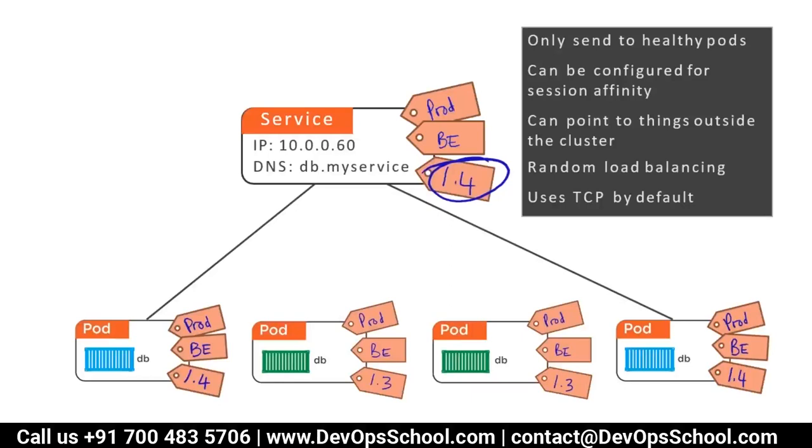The scope of this service is limited to the cluster only. So both load balancers are needed. This one is also needed, that one is also needed. But I need to discuss in detail the properties of the service and types of service, which I don't want to introduce right now because I know many people will get lost. So during the demo, if I show you and then explain, it will be very simple for us together.